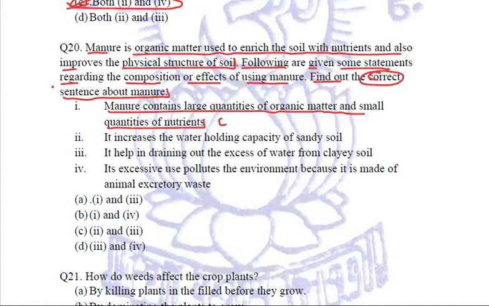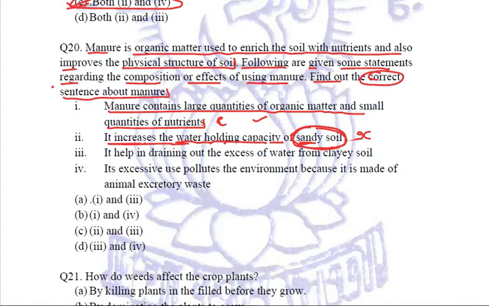Exactly, it is the correct sentence. Manures are not nutrient specific, right? Let us see the second option. It increases the water holding capacity. Yes, they do, but please make sure that you read the full sentence. It increases the water holding capacity of sandy soil. Manures cannot increase the water holding capacity of sandy soil. So this is an incorrect statement.